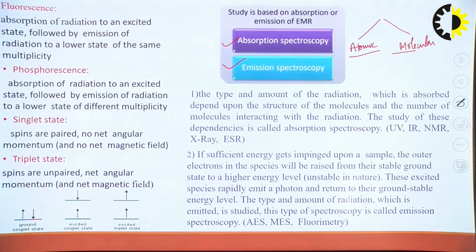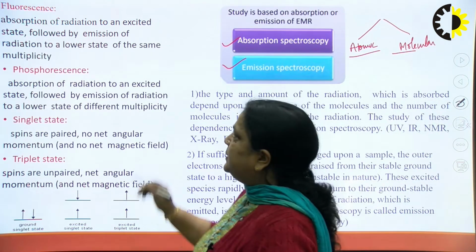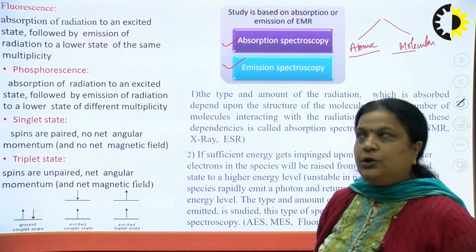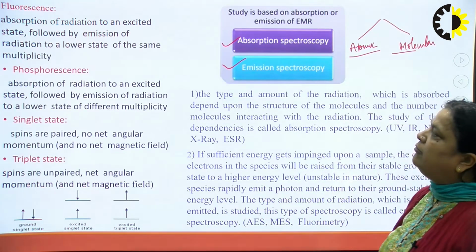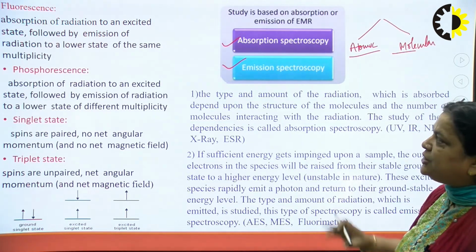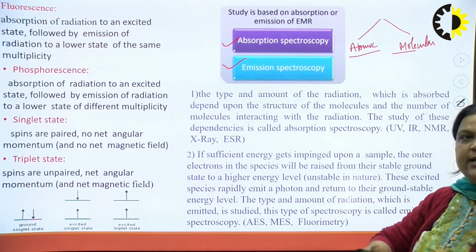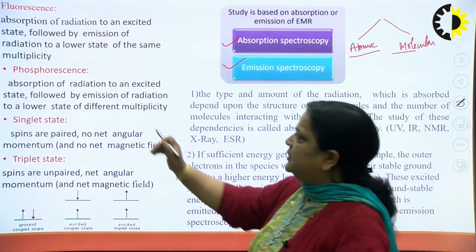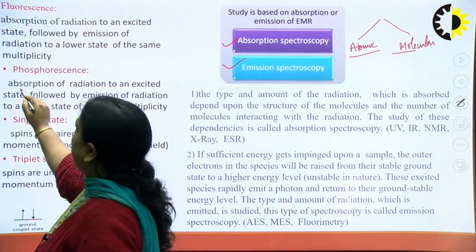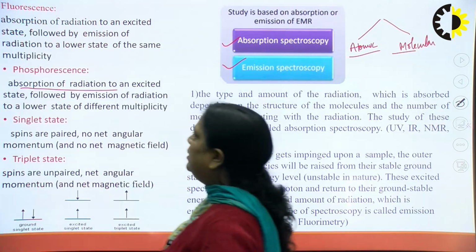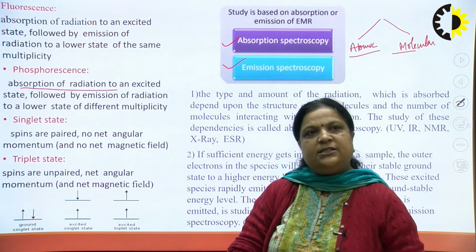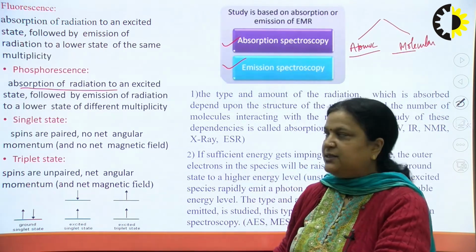There are a few complex terms. First, fluorescence, that is absorption of radiation to an excited state followed by emission of radiation to a lower state of the same multiplicity. In phosphorescence, the definition is similar, that is absorption of radiation followed by emission of radiation to a lower state but having different multiplicity.